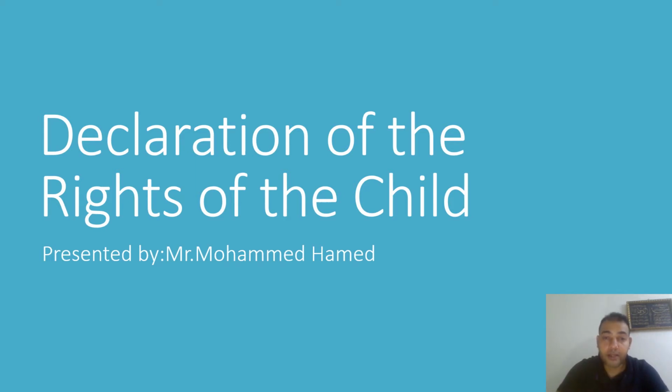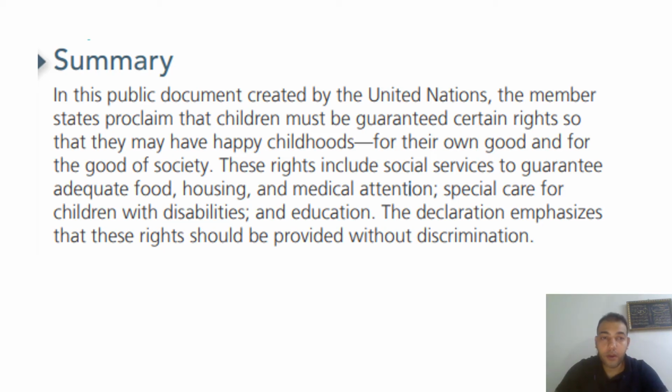Okay, let's see a summary of the Declaration of the Rights of the Child. In this public document created by the United Nations, the member states proclaim that children must be guaranteed certain rights so that they may have happy childhoods for their own good and for the good of society. These rights include social services to guarantee adequate food, housing, and medical attention, special care for children with disabilities, and education. The Declaration emphasizes that these rights should be provided without discrimination.